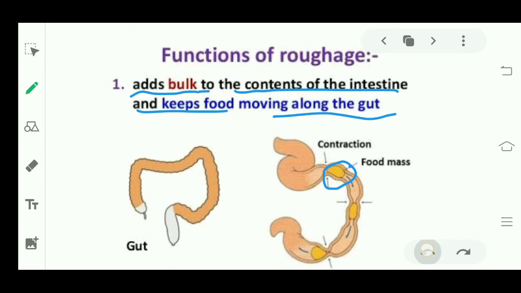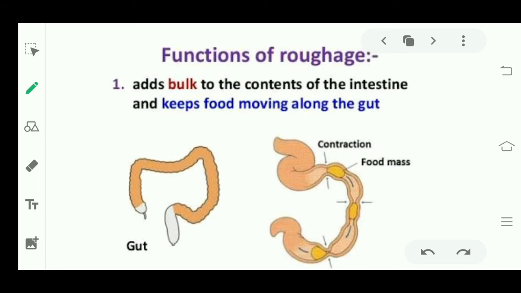So roughage helps in moving food forward along the gut.